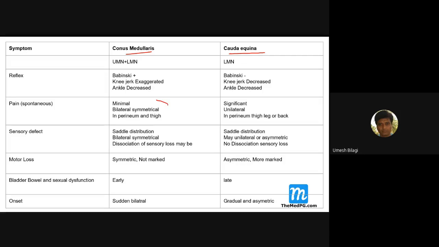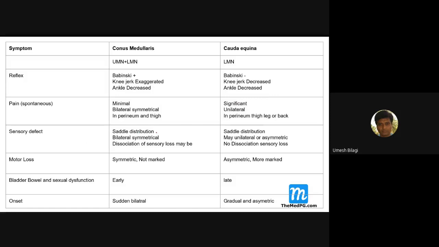Whereas with conus medullaris, although the lesion is above, the signs may be symmetrical but they are less severe. So conus medullaris patients are not usually wheelchair bound, whereas cauda equina patients may be wheelchair bound.